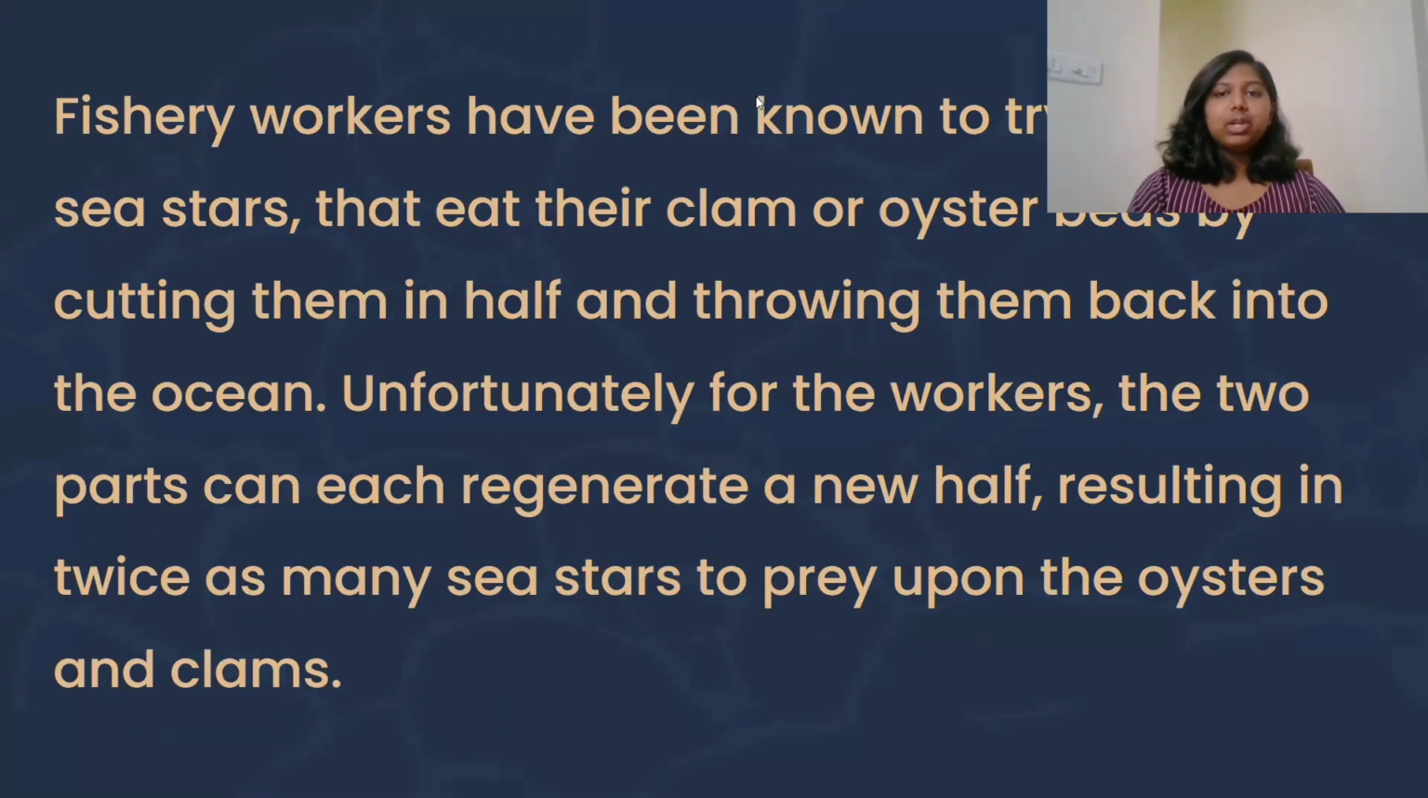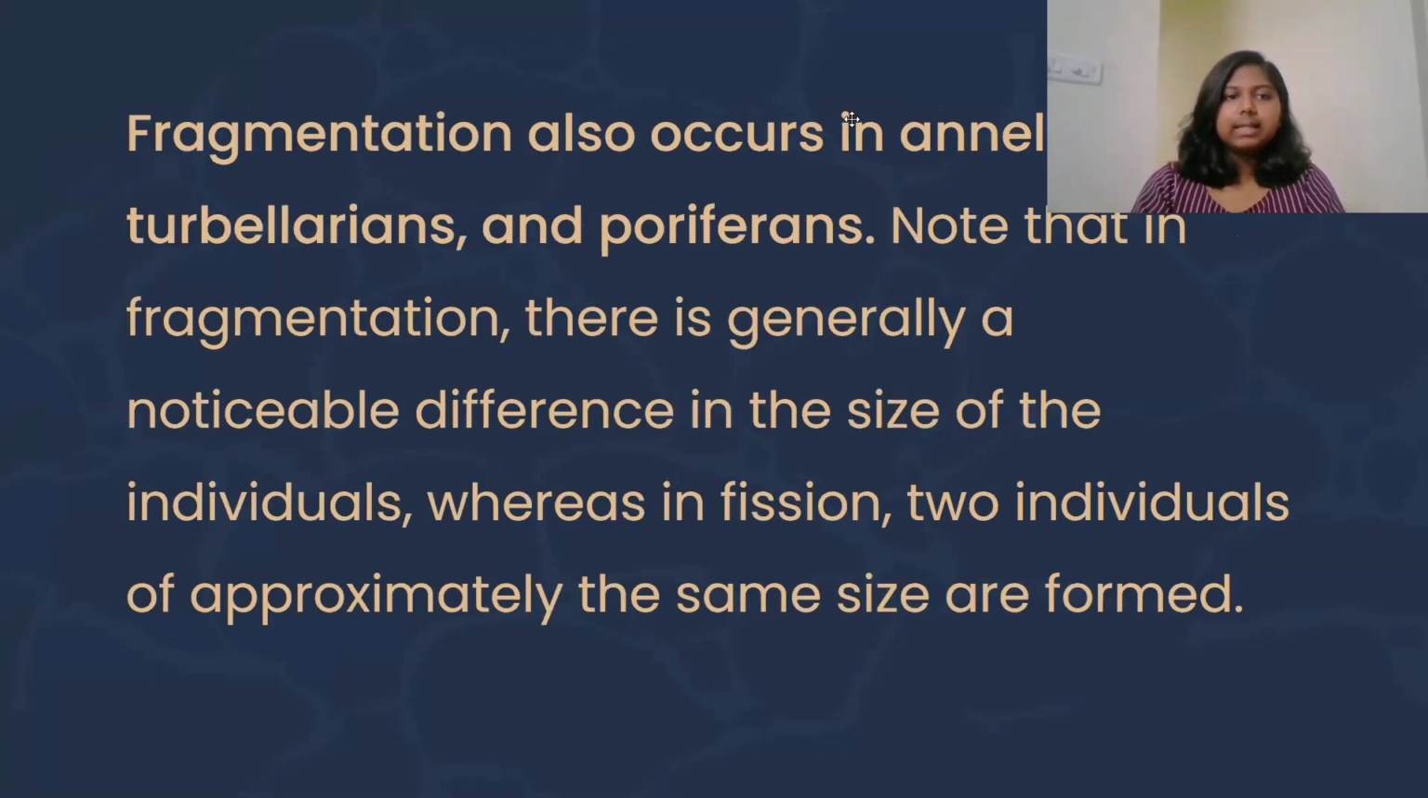Fishery workers have been known to try to kill the sea stars that eat their clam or oyster beds by cutting them in half and throwing them back into the ocean. Unfortunately for the workers, the two parts can regenerate a new half, resulting in twice as many sea stars to prey upon the oysters and clams. Fragmentation also occurs in annelid worms, turbellarians, and poriferans. Note that in fragmentation, there is generally a noticeable difference in the size of the individuals, whereas in fission, two individuals of approximately the same size are formed.